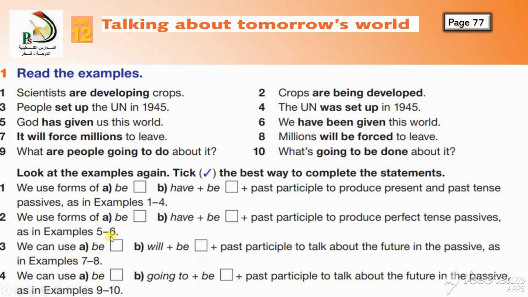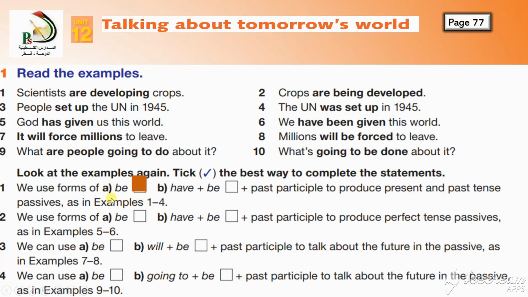I'll continue here. We use forms of be or have plus be plus past participle to produce present and past tense passive. Present and past tense passive. Do we use have in present and past tense, or is, are, am, or was, were?